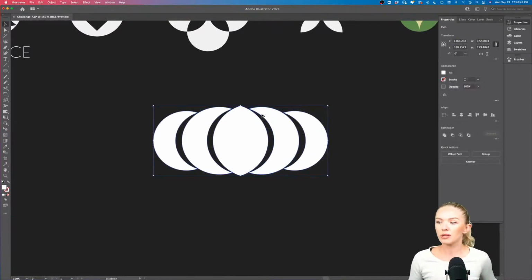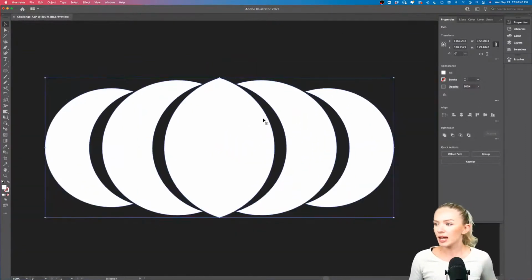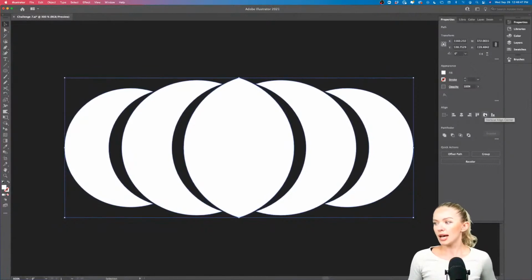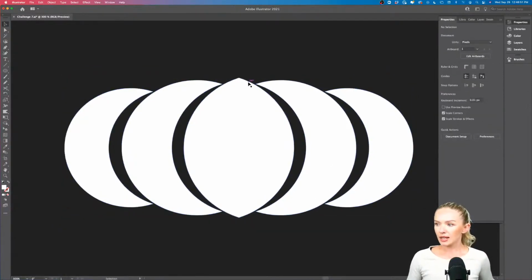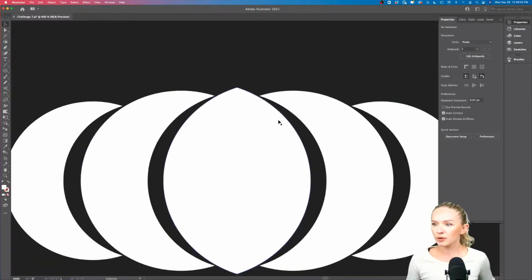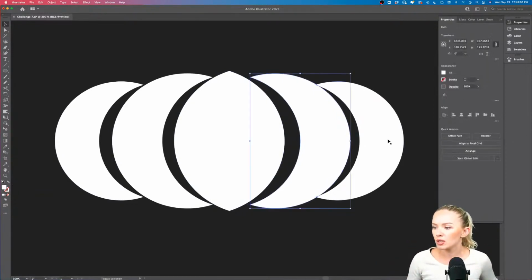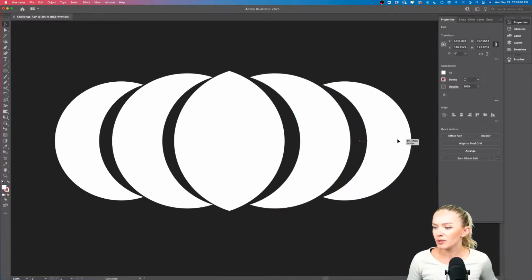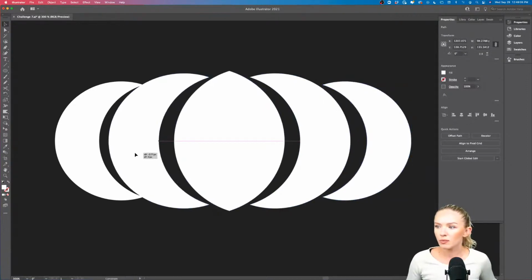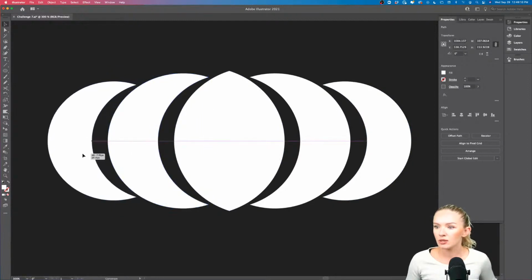So now to make it a little bit more precise, I'm going in and I'm going to align them vertically, center. And now they're kind of almost touching each other, but not quite. So in this case, what I want to do is I either want to make them touch completely, or I want to move them apart just a little bit, give them just a little bit of space. So it looks like it's on purpose, right? Whenever we're designing, we want to make it look like it's on purpose.